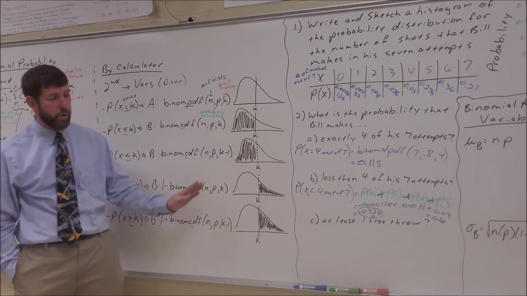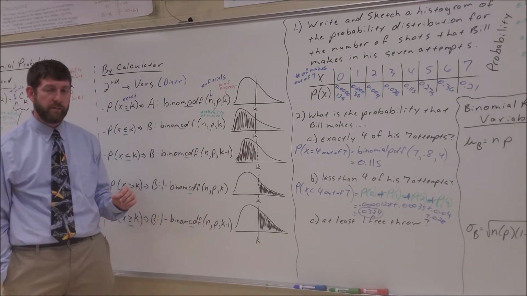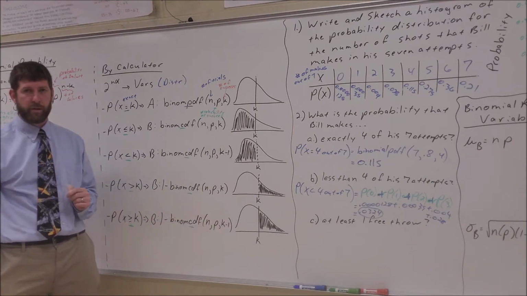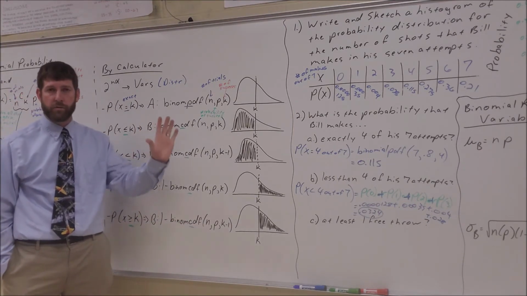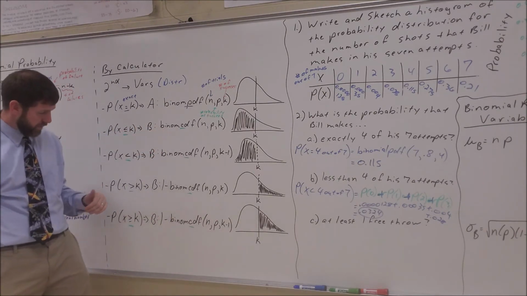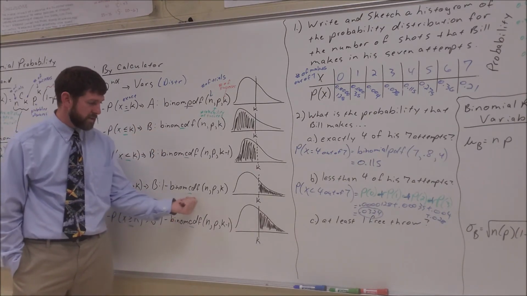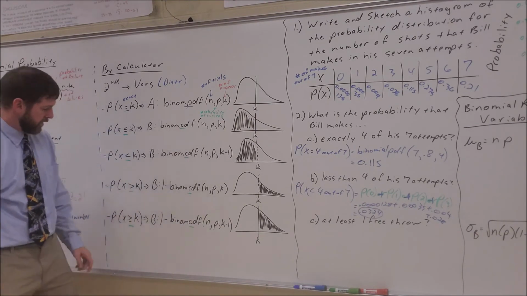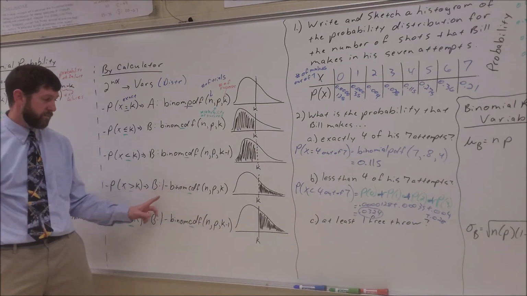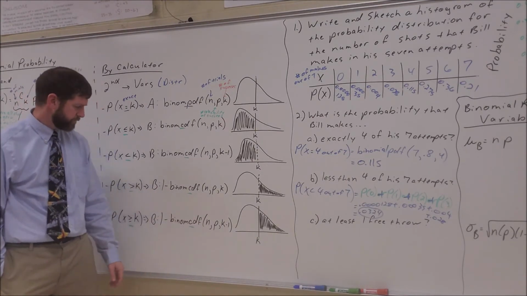So if I want more than 4, then I don't want less than or equal to 4. More than 4 means 5 or 6 or 7. That means I don't want 4, 3, 2, 1, 0. So I want 1 minus the CDF of that value. So when you have a greater than situation, you're going to use CDF, but you're going to use 1 minus.